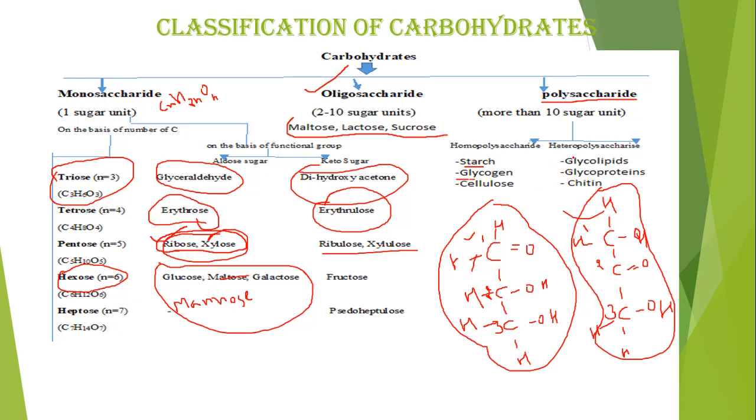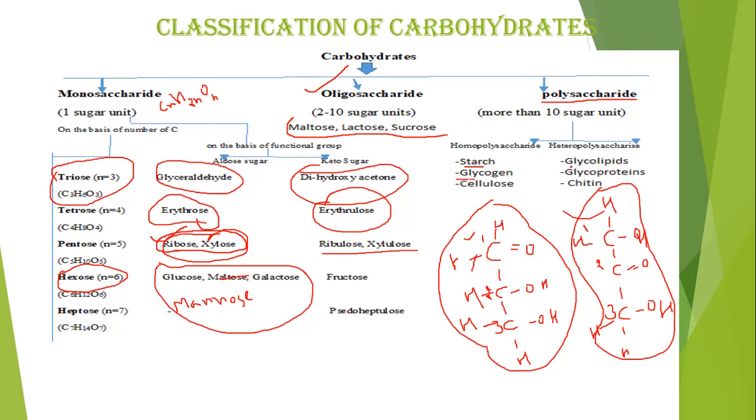In heteropolysaccharides, sugar units are different. Maybe some glucose, some fructose, some mannose, some erythrulose, or, most importantly, with carbohydrate sugar units, non-carbohydrate compounds are also present. Non-carbohydrate compounds means maybe lipid, maybe protein, or maybe any other compound.